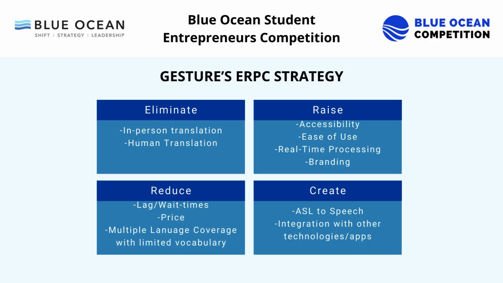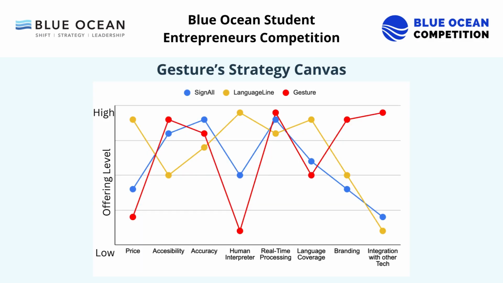Gesture's ERRC strategy shows its ability to eliminate in-person translation and human translation, replacing it with digital versions. We're reducing lag times and increasing real-time processing, also increasing our branding using social media, and creating integration with other technologies and apps such as Zoom and Google Meet, and even VR. Our strategy against competitors is completely different, offering a completely new space with our integration into other tech.